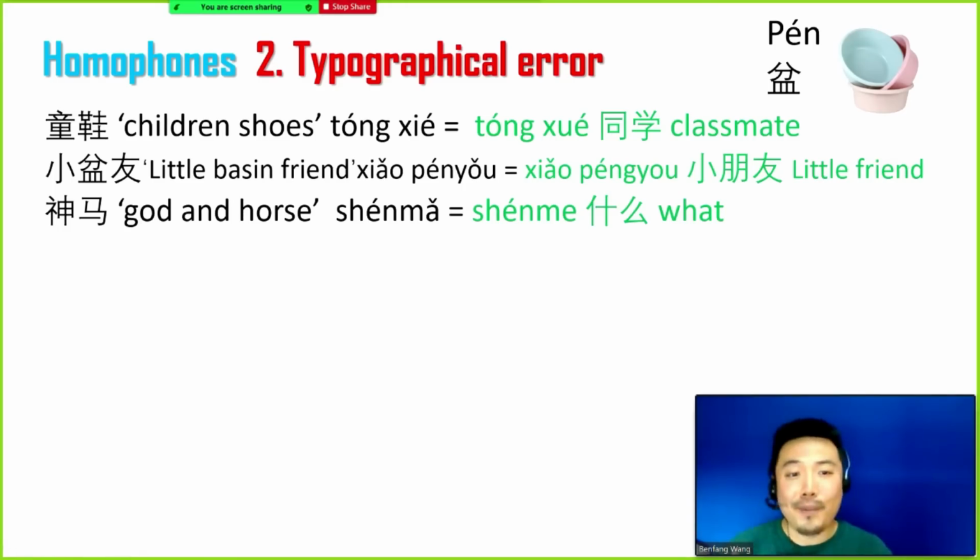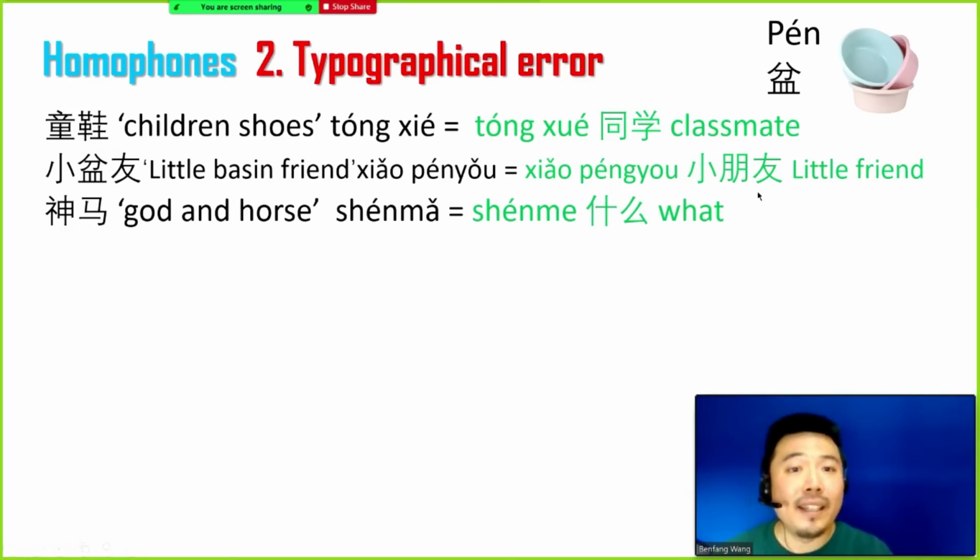So each time we are talking to our classmates, we may start addressing them as, hey, my children's shoes. In this way, the text becomes more funny and it can show some character of the speaker.